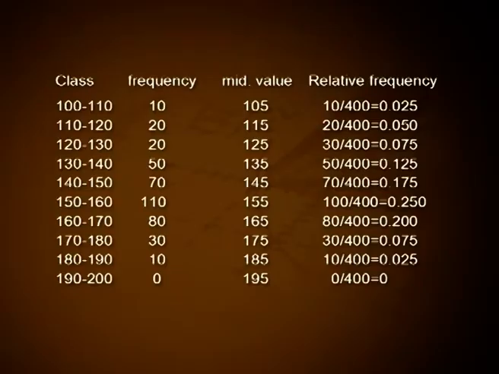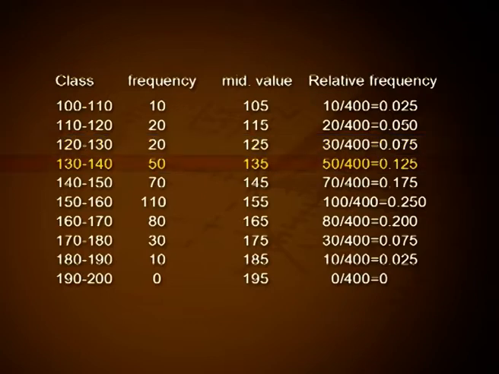Consider the relative frequencies of each of the classes. It is calculated here as shown. Class, frequency, mid value of the classes, relative frequencies are as follows: 100 to 110, frequency 10, mid value 105, relative frequency 10 divided by 400, that is equal to 0.025. Next, the class 110 to 120, frequency 20, mid value 115, relative frequency 20 divided by 400, that is equal to 0.05. Next, 120 to 130, 30, mid value 125, 30 divided by 400, that is equal to 0.075.